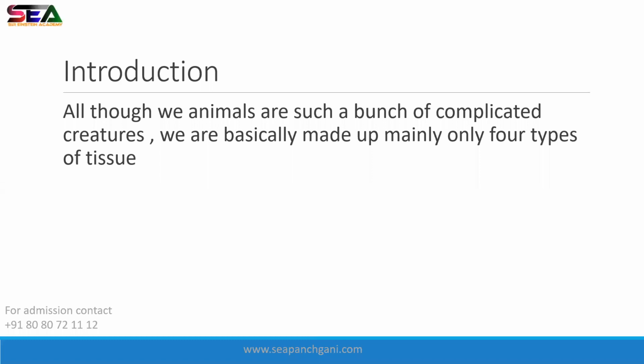Okay, so we are basically made up of 4 types of tissue. Do you guys know what those 4 types of tissues are? Yes, we know, since last year. What are the 4 types of tissues? Anyone? Please mention any 1, 2, 3 in the chat box.